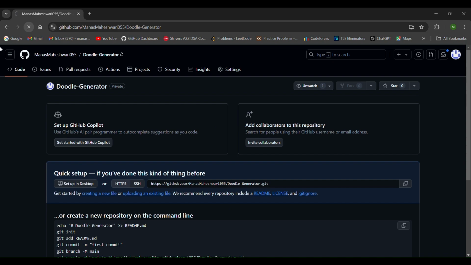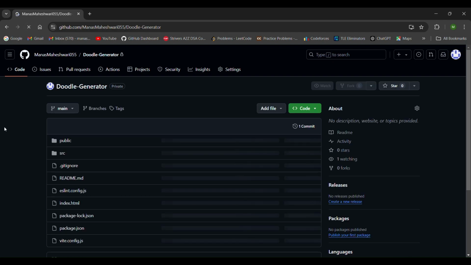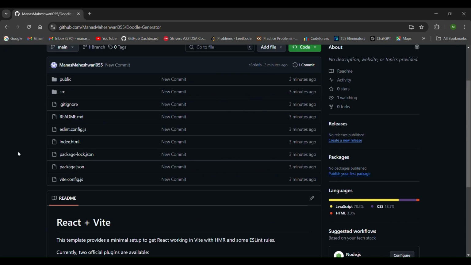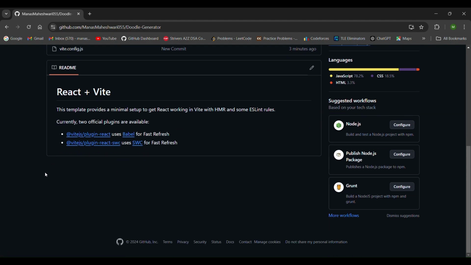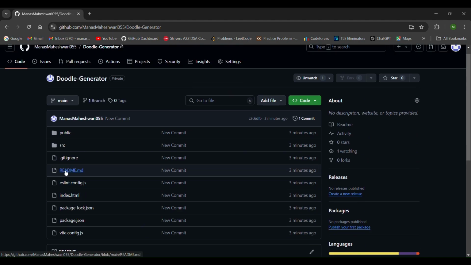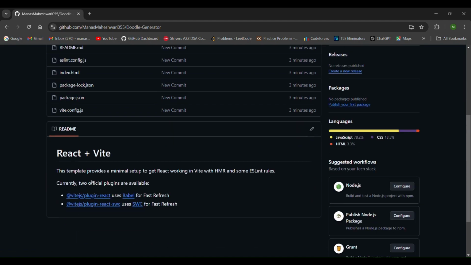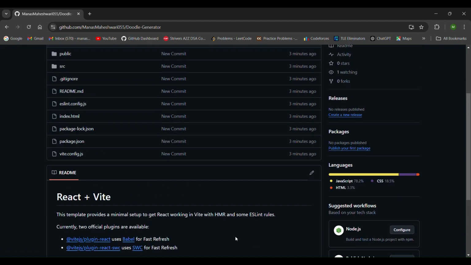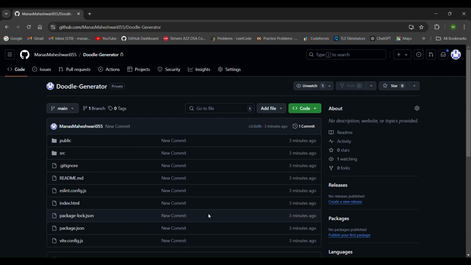We'll reload it. Let's see if the files have come. Yeah, so every file has come, and a README has been created by VTech. So this is the content of the README file, and so thank you.